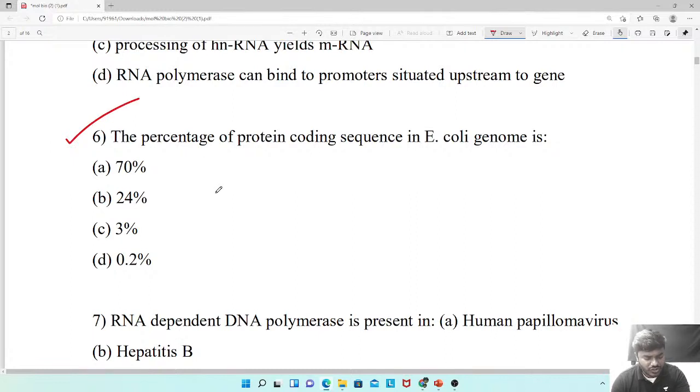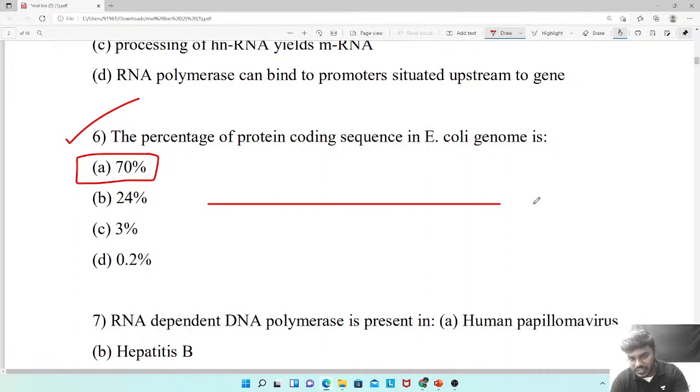Next, it's a general question, you have to remember it, but just try it. The percentage of protein coding sequence in E. coli genome is? Okay, friends, even though you don't know the answer, you have to remember it. Okay, so this is 70%.